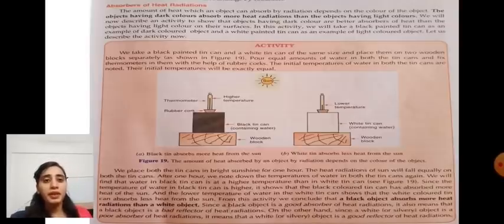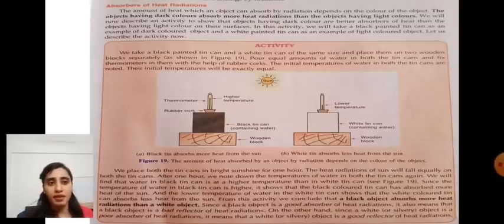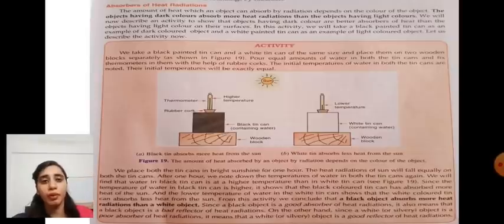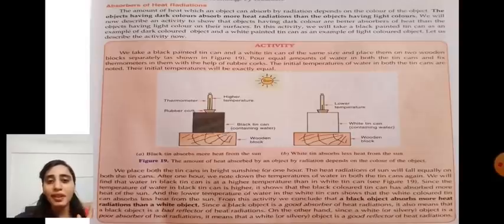Now see this activity. We take a black painted tin can and a white tin can of the same size and place them on two wooden blocks separately. Then fill equal amounts of water in both the tin cans, and fix thermometers in them with the help of a rubber cork, or you can use your eraser instead of the rubber cork. The initial temperature of water in both the tin cans is noted. Their initial temperature will be exactly equal.